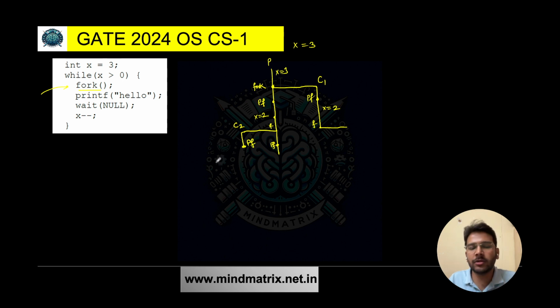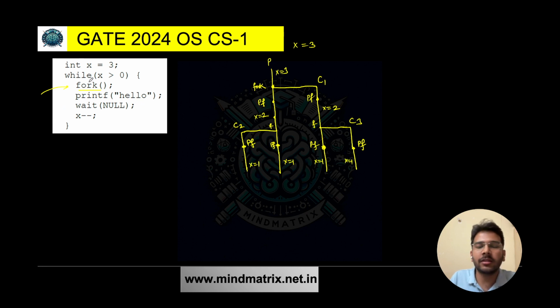Clear so far? Because both the processes will be executing. Similarly for the child also, we have this printf statement and its child, let's say here it is C3. So here also the printf statement will be there. Clear so far? Now then wait, as it is mentioned null, so none of the process is going to wait. X minus minus, so for all these processes, let's write like this. So all these processes, here the value of x is 1 now, here the value of x is 1 now, for this process also 1, for this process also 1. Again the next iteration will be executed.